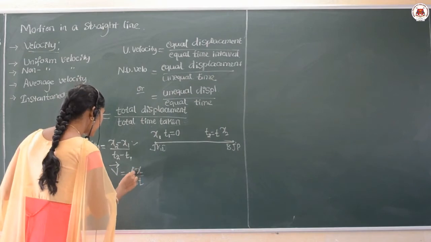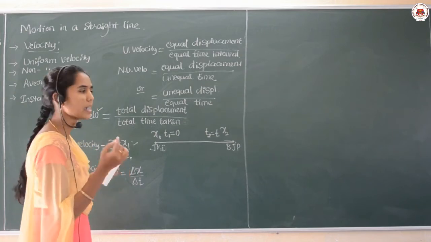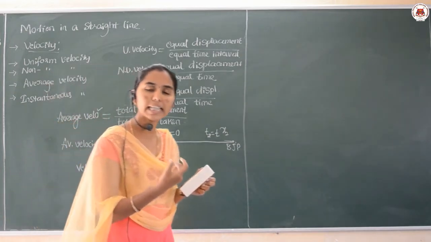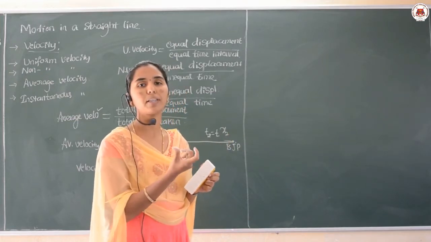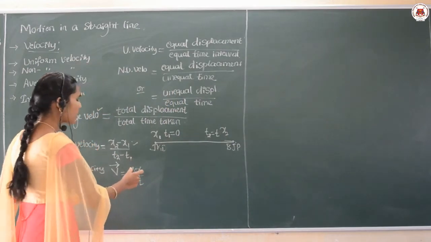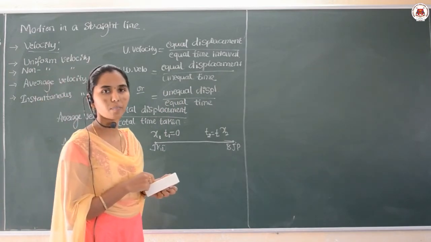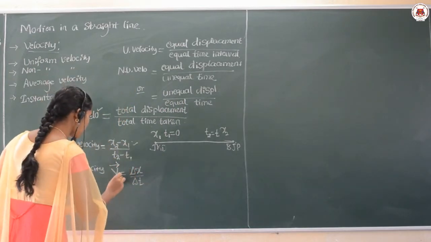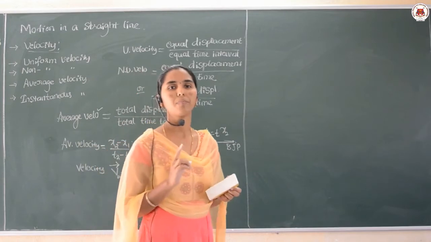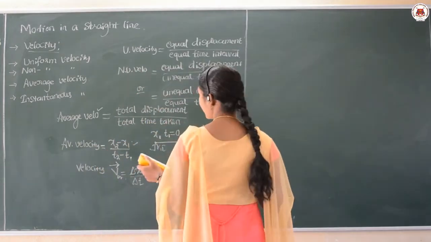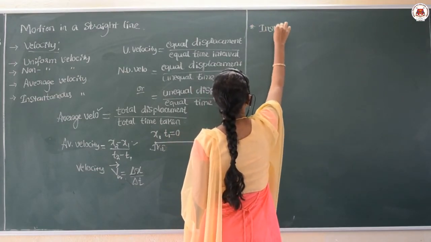Here delta x is the change in the displacement. Change in the displacement means what? What was the initial and what is the final displacement of the body? If you take the difference between them, that gives us the change in the displacement. Similarly, here we are considering the change in the time. Yes, and as I told, this is taken as the average velocity of the body. Am I right?